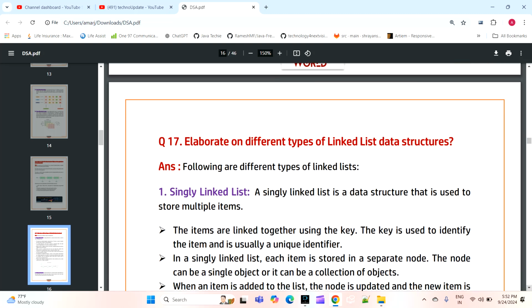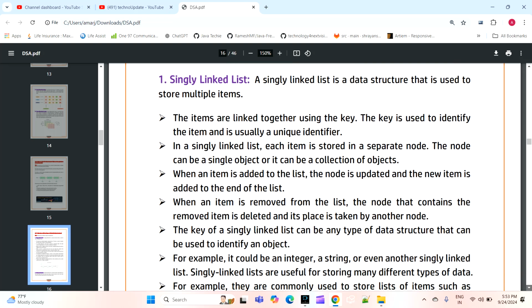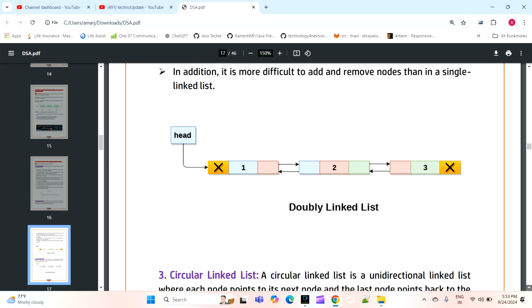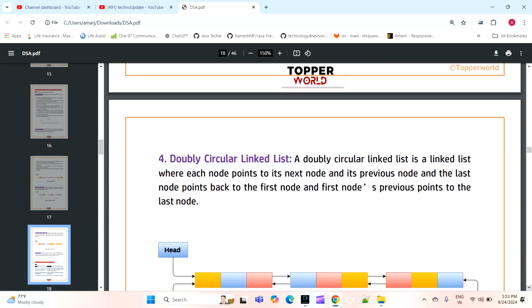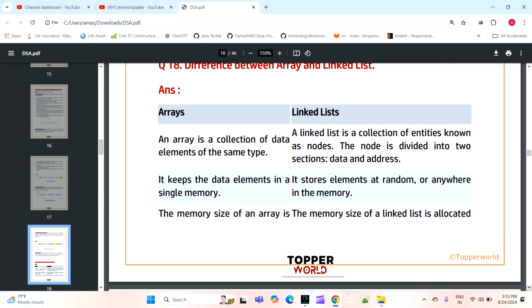So can you elaborate on different types of linked lists? So we have a singly linked list and a doubly linked list, which is a double linked list. A circular linked list is there, a doubly circular linked list, and then a header list. So these are all the linked list data structures.